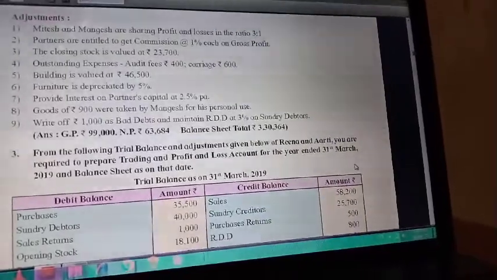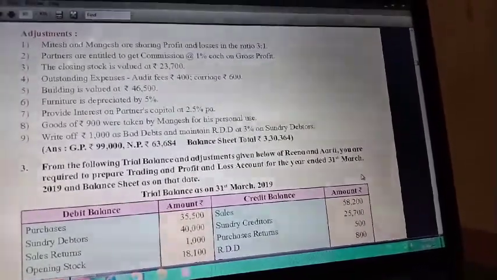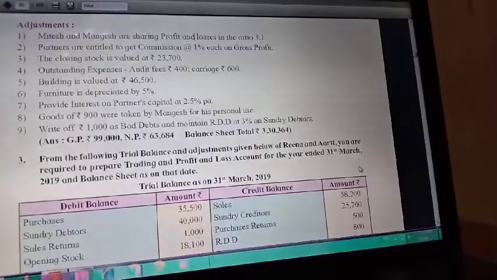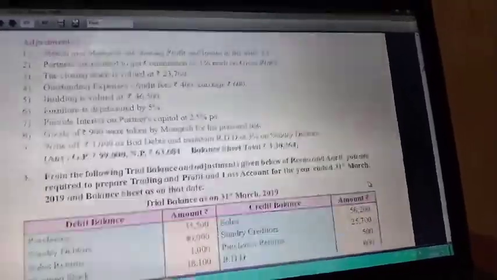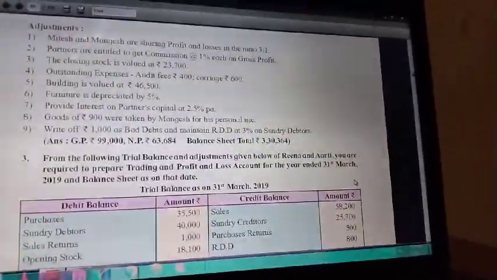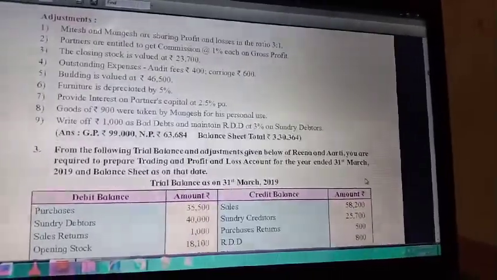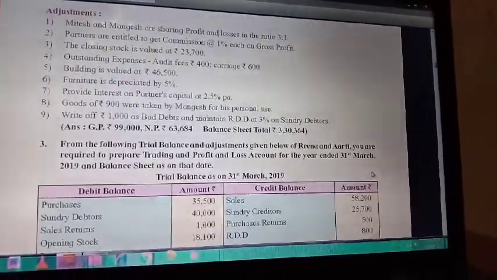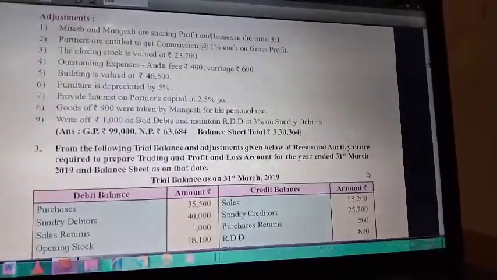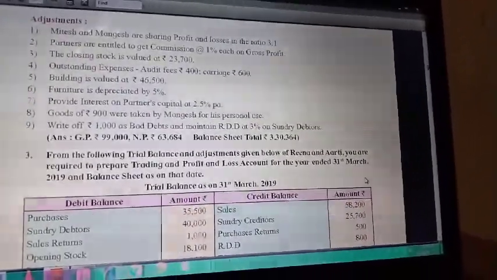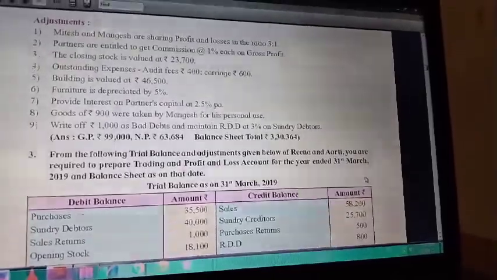And in outer column 49,664. Second effect of bad debts and RDD is profit and loss account debit side, to bad debts 1,000, to RDD 1,536. Now the problem is over.